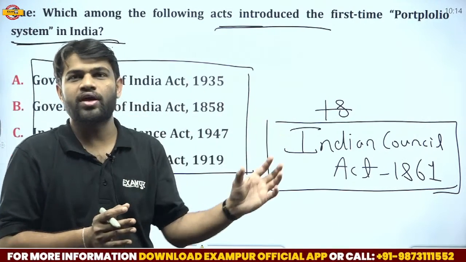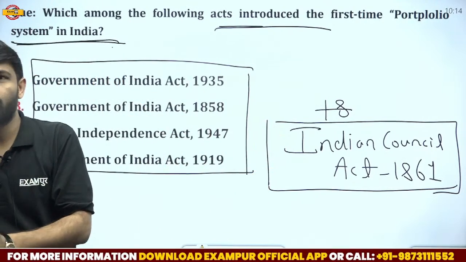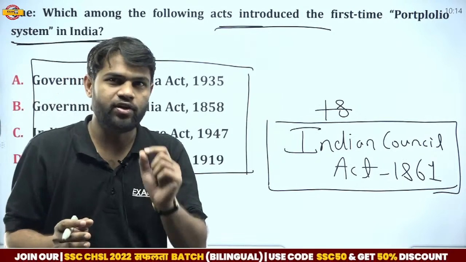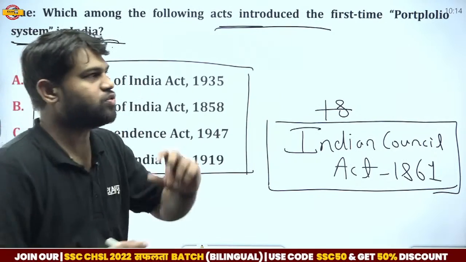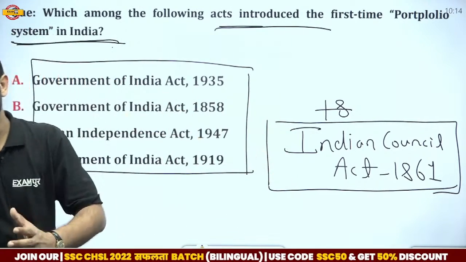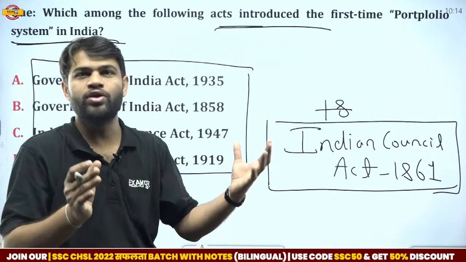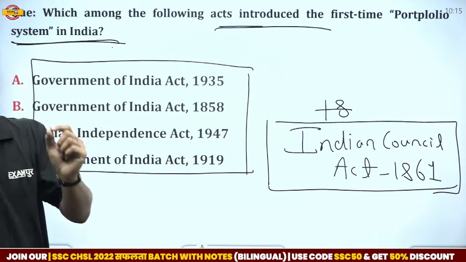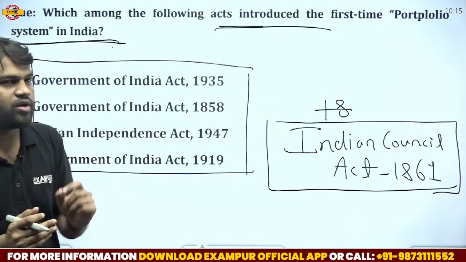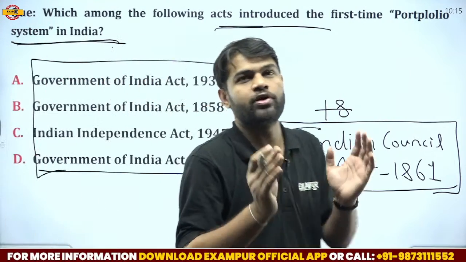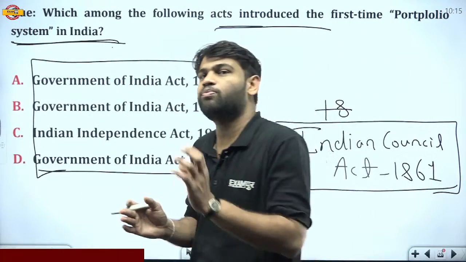The member of the Viceroy's council was given a particular department, and that officer, that minister, is responsible for that department. That kind of system is called a portfolio system. You can connect this with the cabinet system of present time.